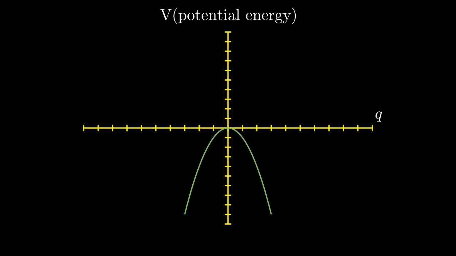If any particle has energy greater than 0, it will continue to move in one particular direction. But the interesting fact to note here is that its kinetic energy will be minimum when the potential energy is maximum, because the total energy is always constant. Therefore, the velocity of the particle will be lowest at the position where the potential energy is maximum, that is at q equal to 0.